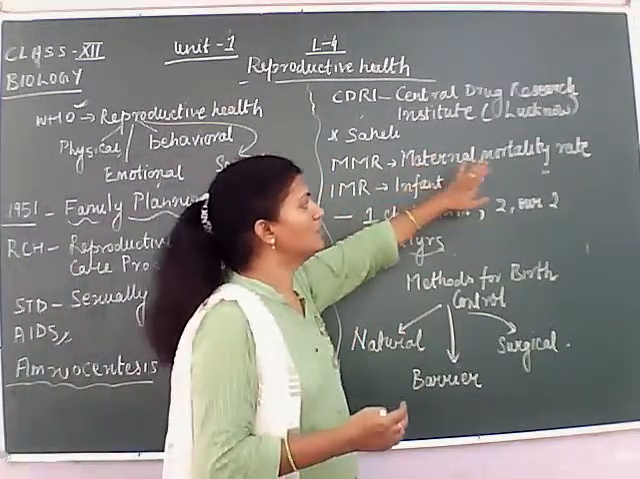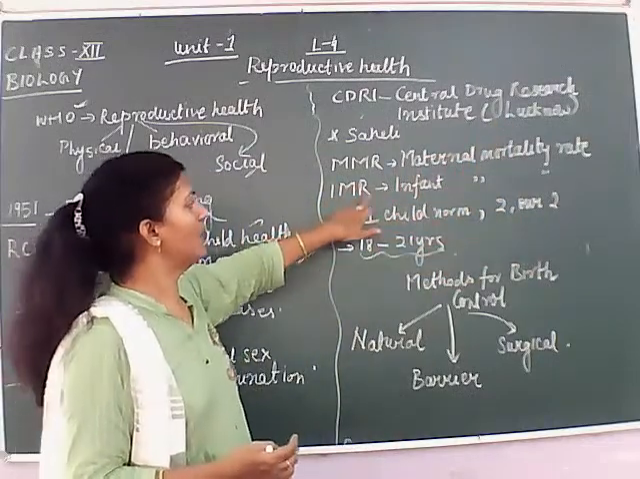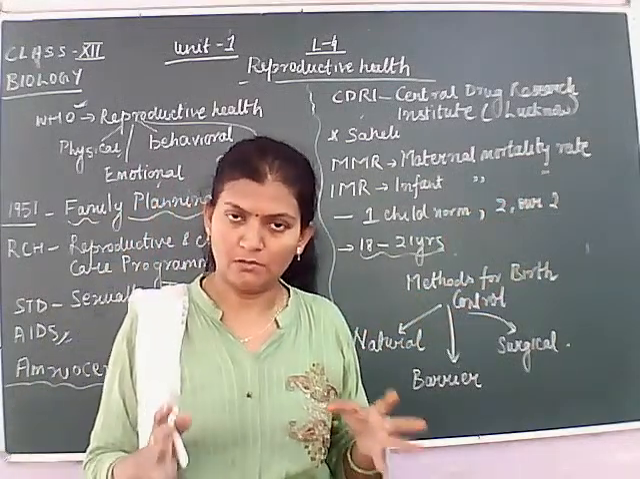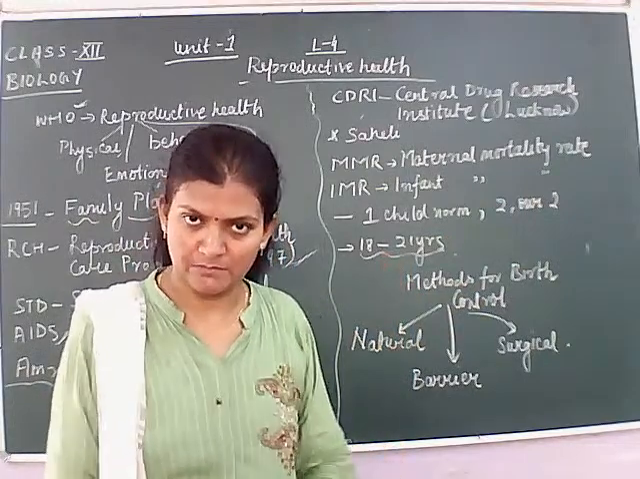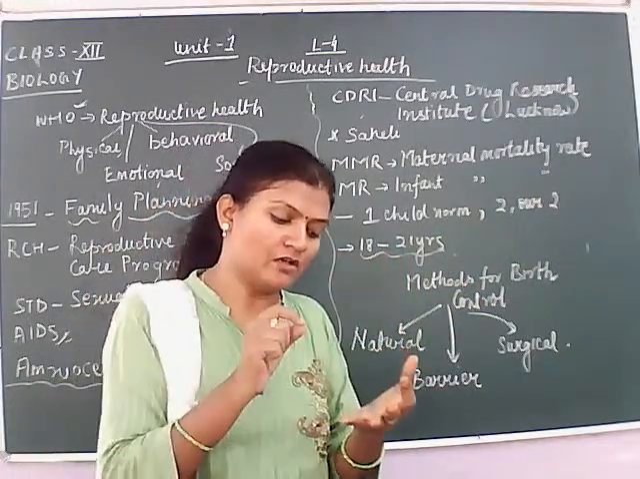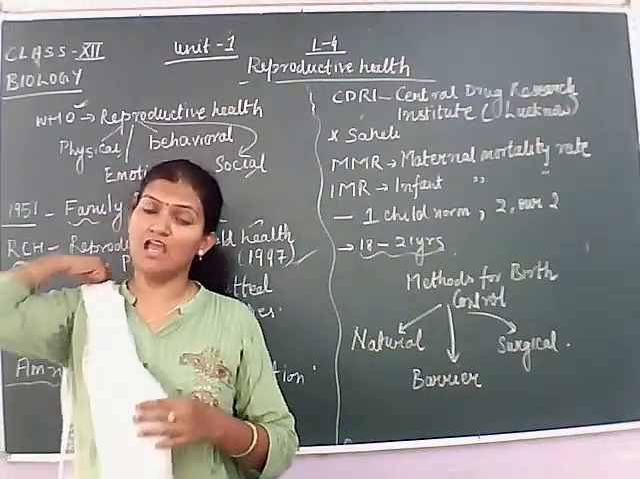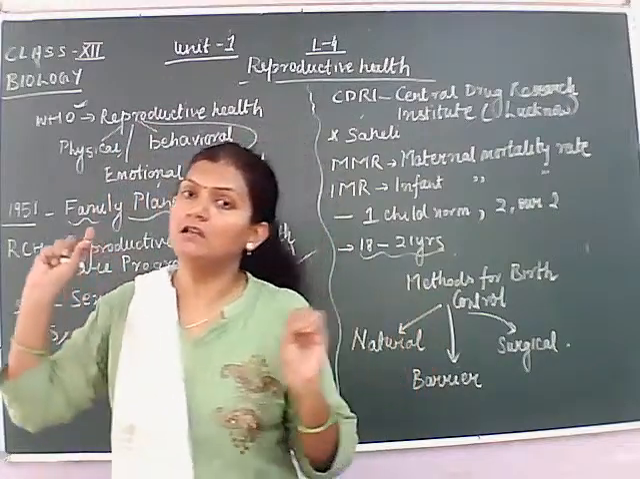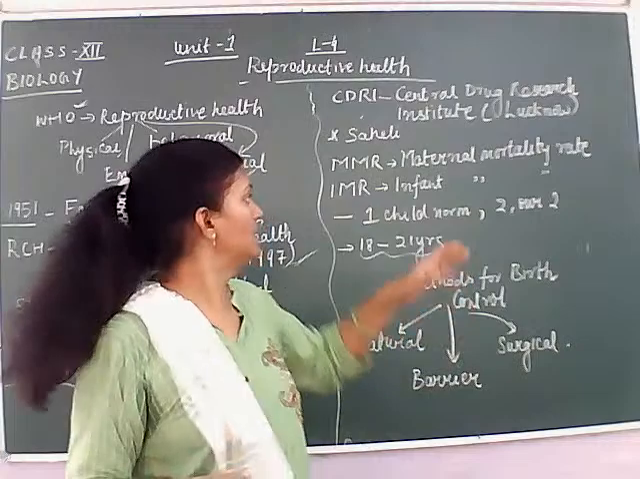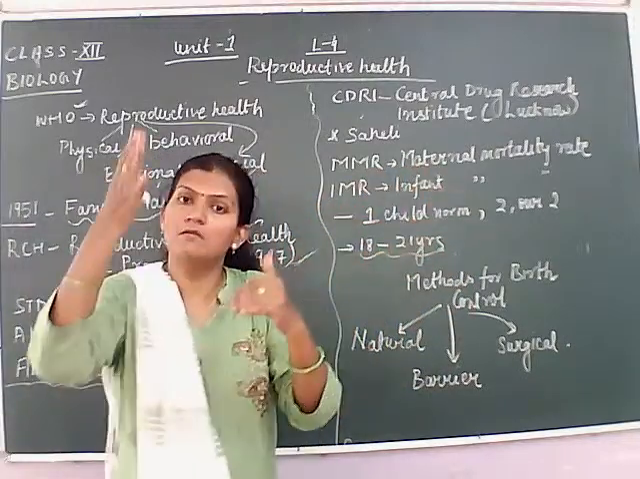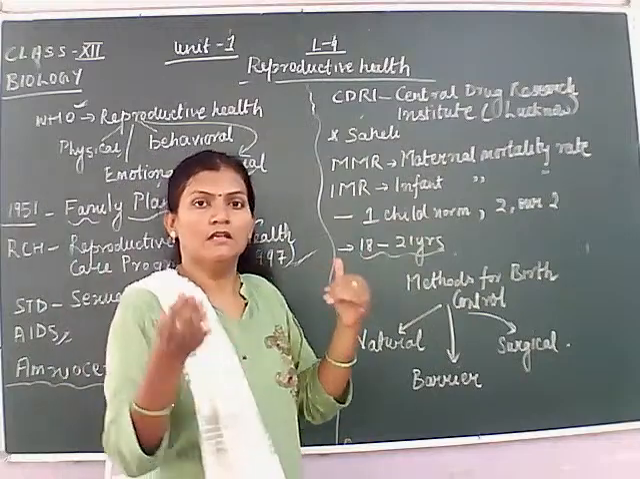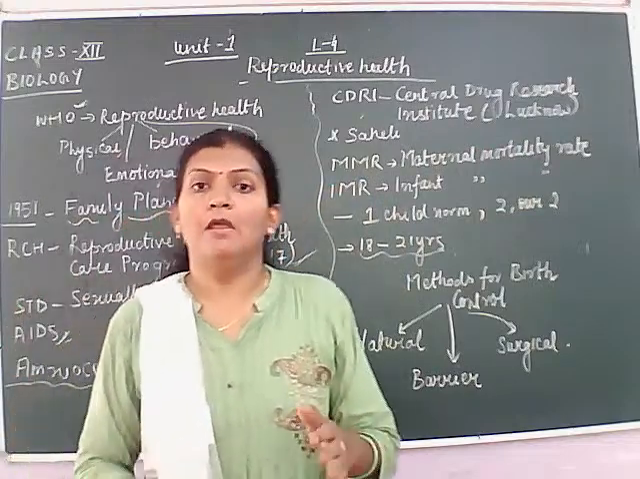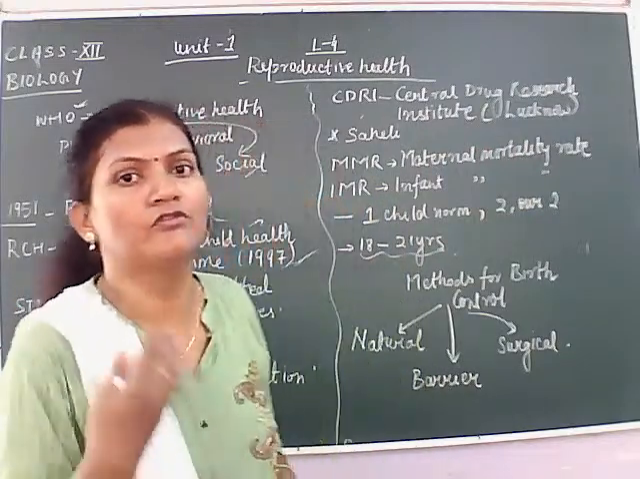MMR is maternal mortality rate, and IMR is infant mortality rate. Mortality means the death rate. If good reproductive health is maintained, if we have good medical facilities, good medical equipment, and well maintained hospitals, then certainly maternal death can be minimized, and it also leads to a decrease in the infant mortality rate, because the health conditions in India have improved a lot.